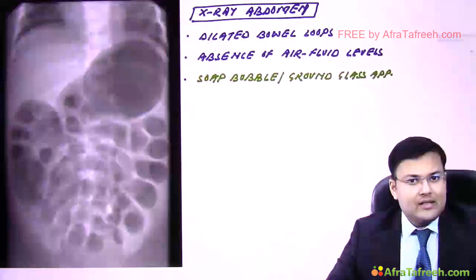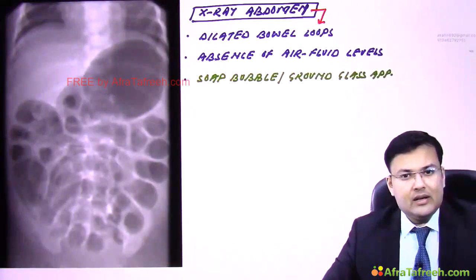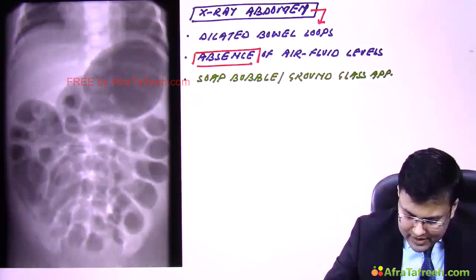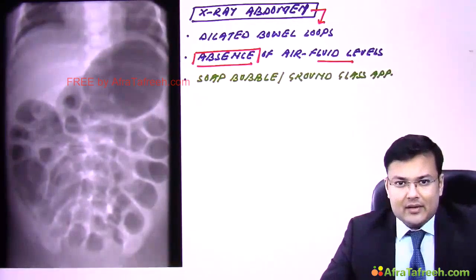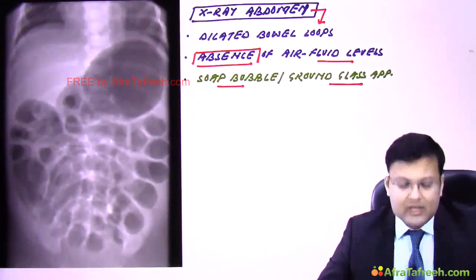So what are the characteristic findings seen on X-ray abdomen in meconium ileus? Dilated bowel loops. There is absence of air fluid levels. Why? Because meconium is mixed with air. So that's why there is appearance of soap bubble or ground glass appearance.